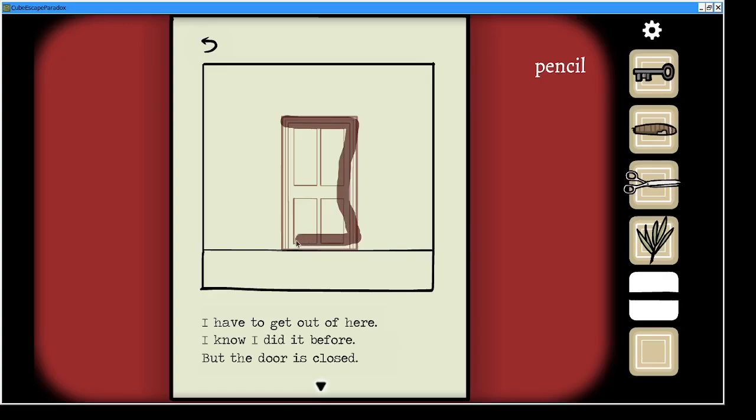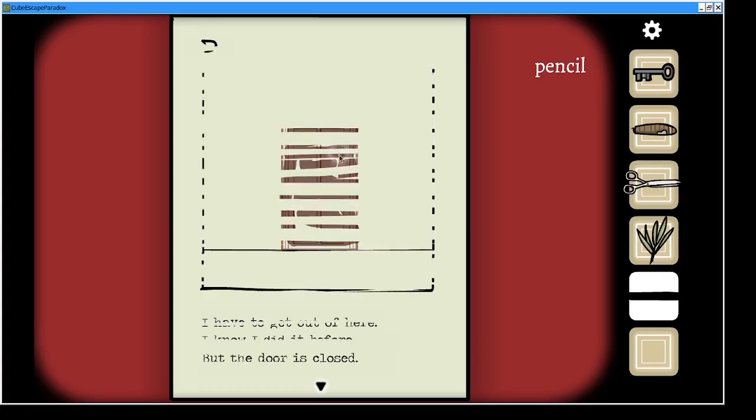I don't think I read the previous one properly. But let us color in the door, shall we? With my terrible mouse work. You just need to color in enough that it triggers the next thing.